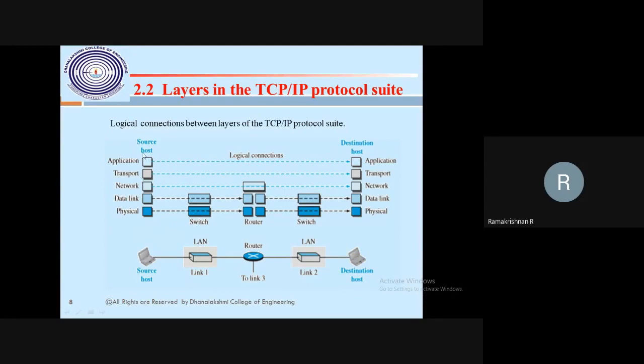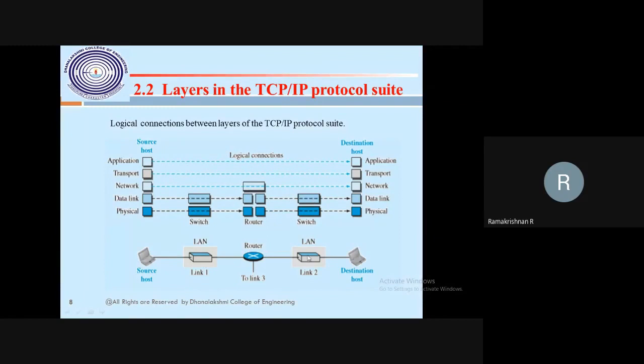In this, I said this is a 5 layer source side. The destination side is also running on the 5 layers. But in between, among the network components, mostly we are using switch and router. A switch will have 2 layers only, the physical layer and data link layer. That is a 2 layer switch. Here is a router. A router always has 3 layers: physical, data link, and network. Sometimes, as I said last class, some Wi-Fi router modems also do the routing, and that's the 3 layer switch. So this is what we have connected, the source machine link.